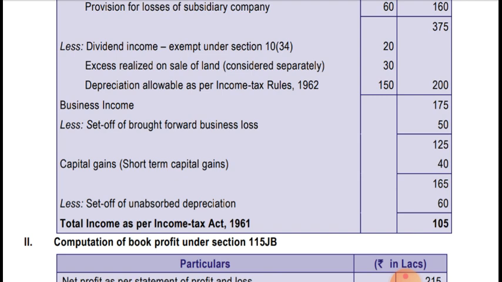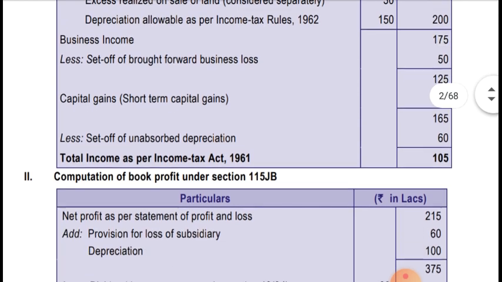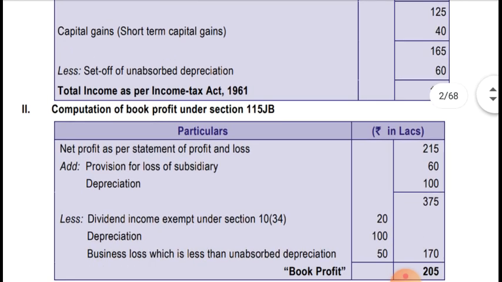Okay. And after that we have to set off unabsorbed depreciation. So 60 lakhs will be reduced. So total income as per the Income Tax Act 1961 is 105 lakhs. Okay. Now we have to compute book profit under section 115JB. So net profit as per statement of profit and loss is 215 lakhs.